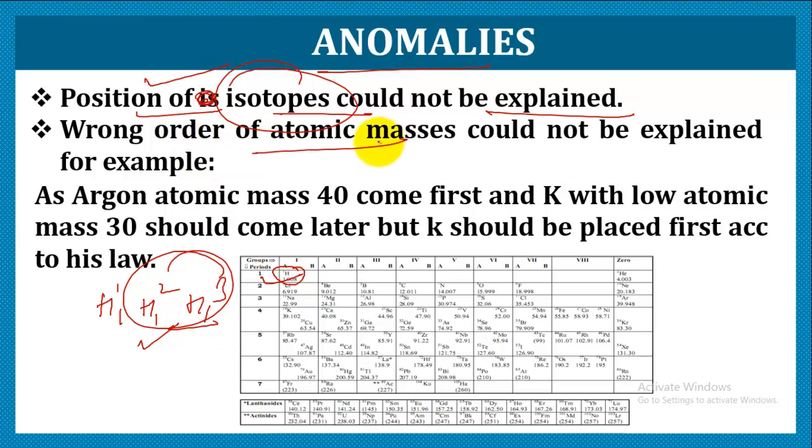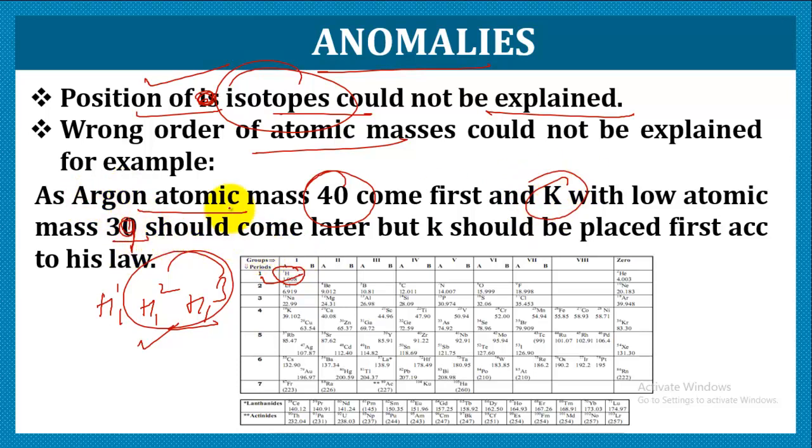Secondly, the wrong order of atomic masses could not be explained. In this periodic table, he arranged the elements going so deep with the properties that he violated the increasing atomic mass rule at certain places. Like the atomic mass of argon is 40 and of potassium is 39.